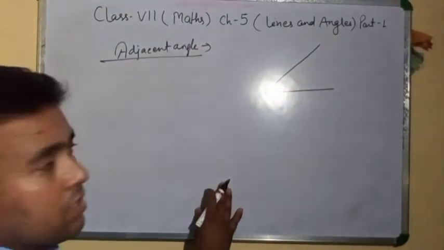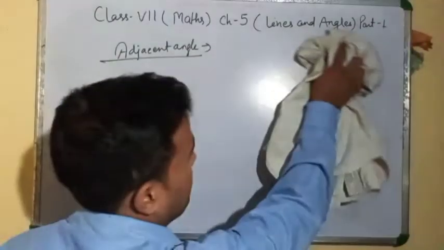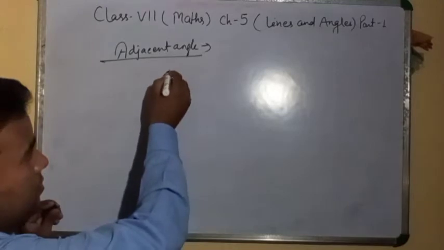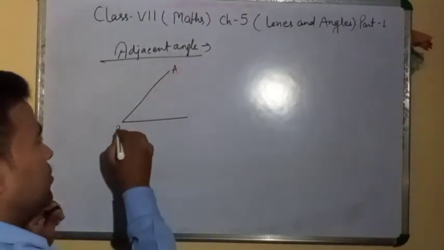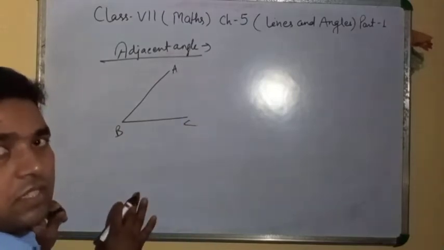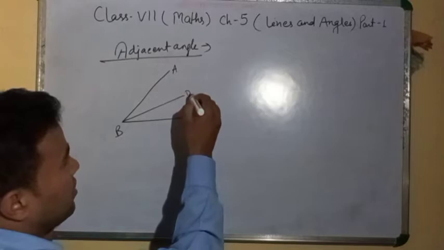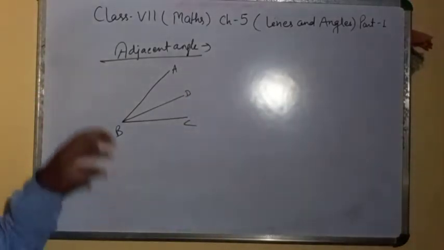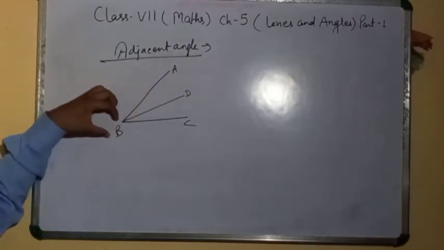It is an angle ABC. Angle ABC. Clear? From B, if we make one more angle, it is angle D. Two angles are called adjacent angles if they have a common vertex.